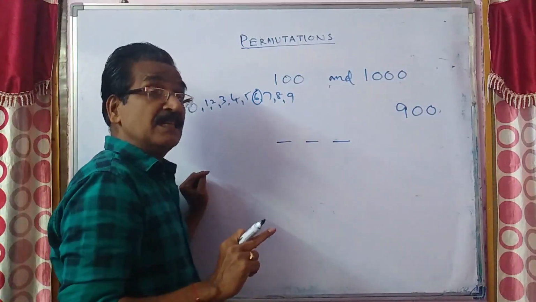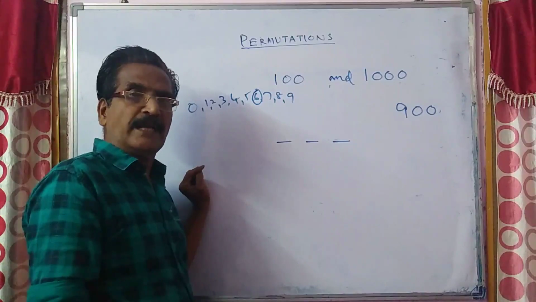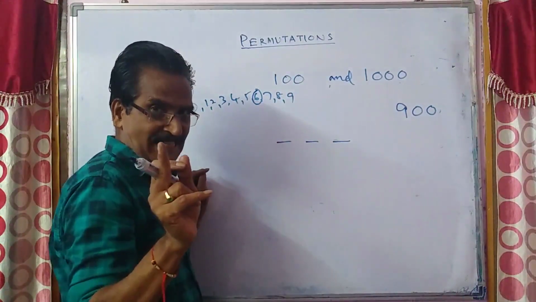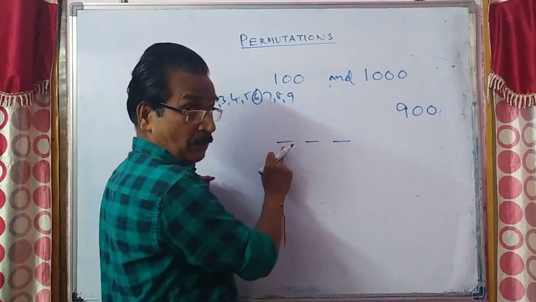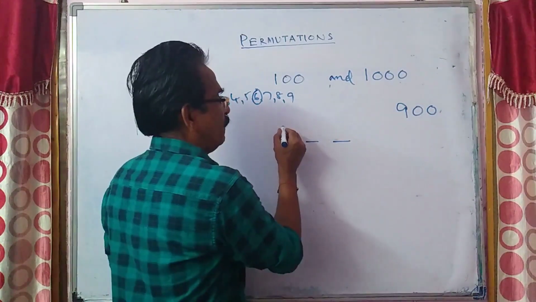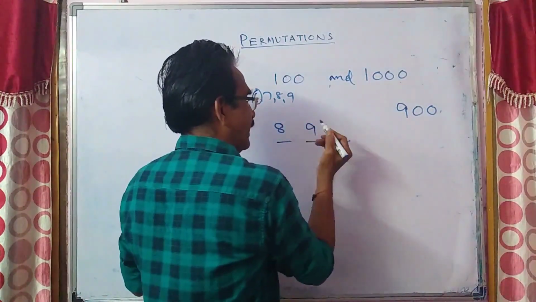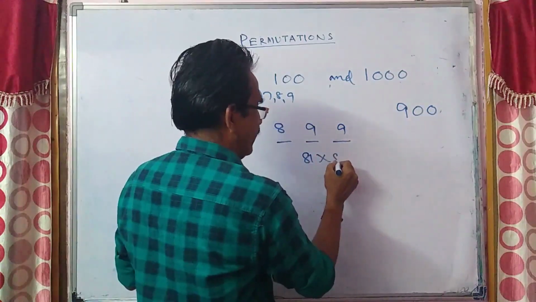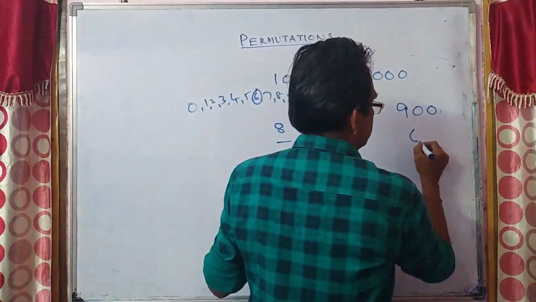Now we have only 9 digits. 0 cannot be placed in the first digit, so the first digit can be filled in only 8 ways. Second, 9. Third, 9. 9 times 9 is 81, times 8 is 648.